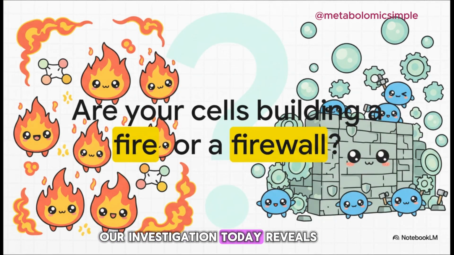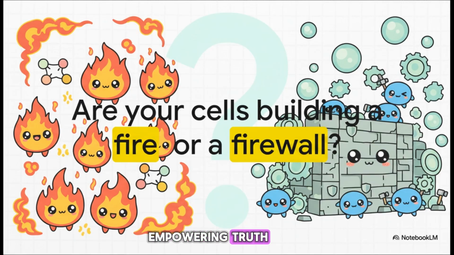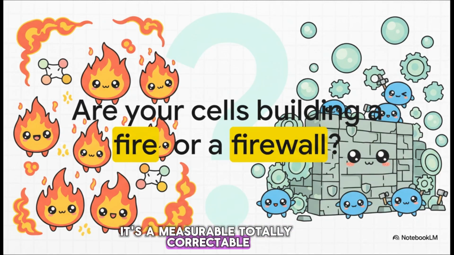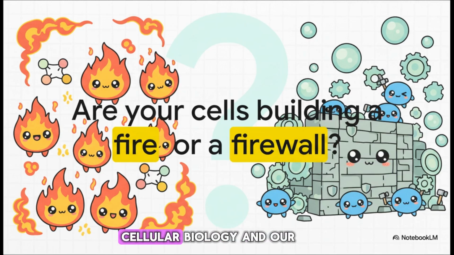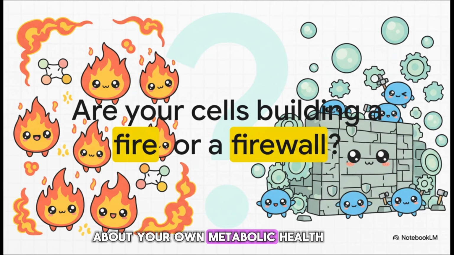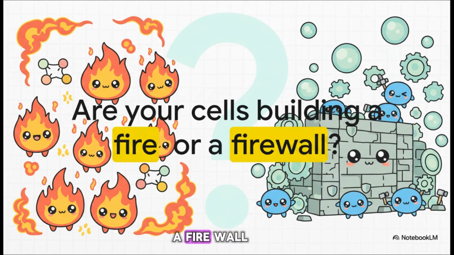Our investigation today reveals a really empowering truth. Chronic inflammation isn't just bad luck. It's a measurable, totally correctable mismatch between our ancient cellular biology and our modern environment. By looking through the lens of metabolomics, we can see the exact chemical fires burning inside us, which leaves you with one vital question to ponder about your own metabolic health. Right now, are your cells building a fire, or are they building a firewall?